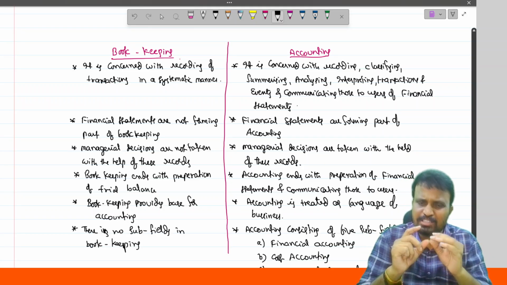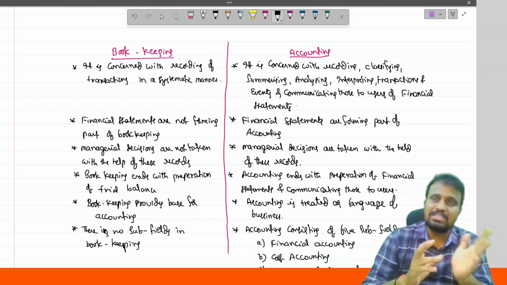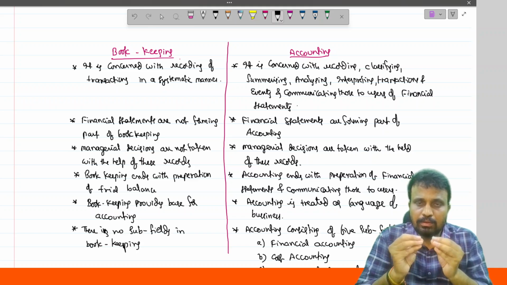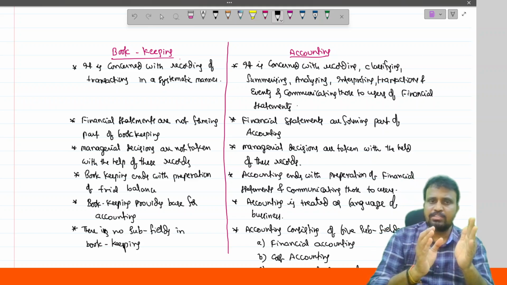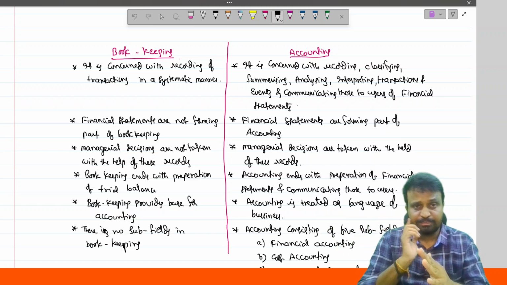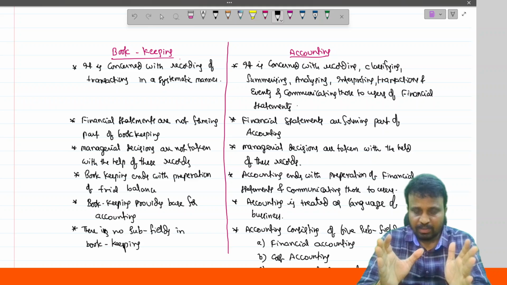In this lecture, let us discuss a small but very important topic: what are the differences between bookkeeping and accounting. We already discussed what is meant by bookkeeping and what is meant by accounting. Now, we discuss the differences between them.